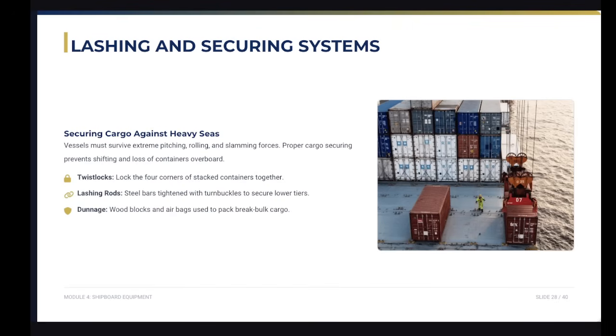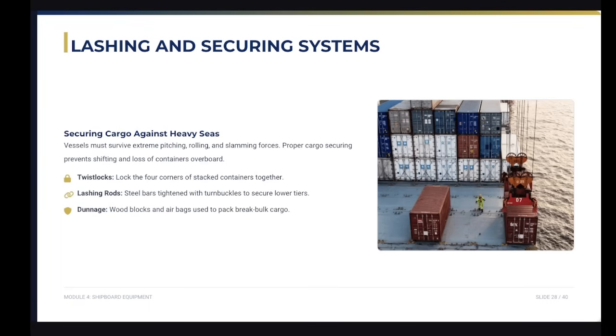So this one is lashing and lifting accessories. The lashing and securing system: at sea, ships face extreme pitching and rolling.